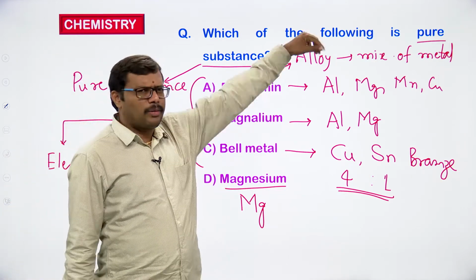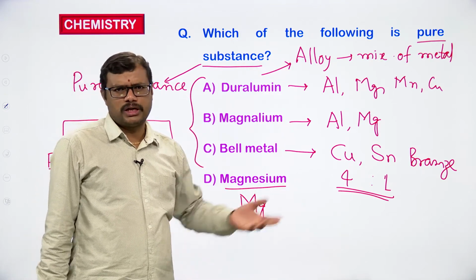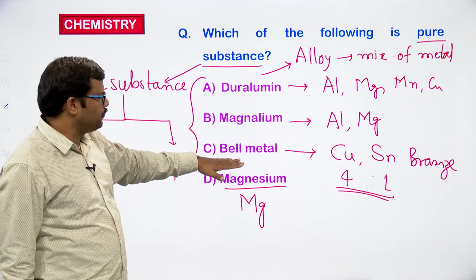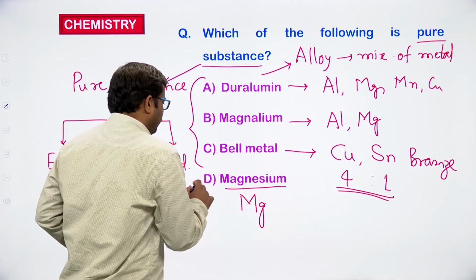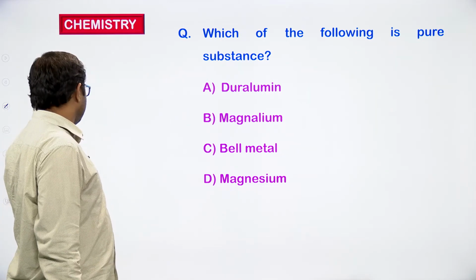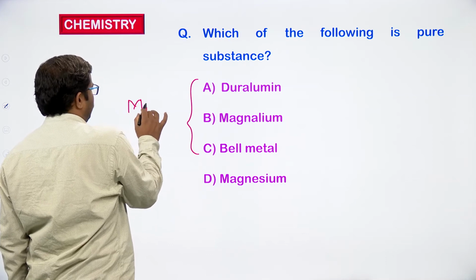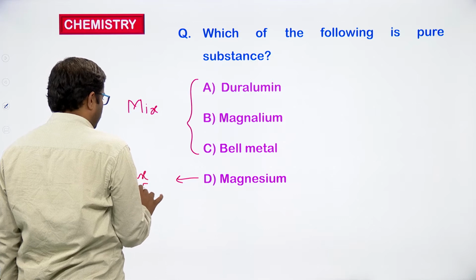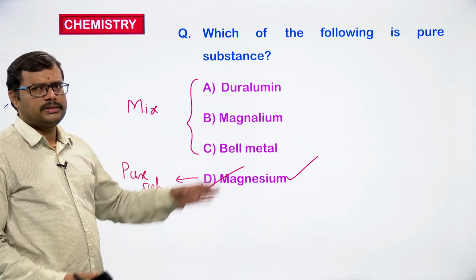Whatever the mixture may be, it may be a homogeneous mixture. Generally alloys are homogeneous mixtures of different metals. So these 3 are all mixtures, whereas the 4th one is a pure substance. Magnesium is an element, so magnesium should be the pure substance among the given options. The first 3 are mixtures and the last one is the pure substance. The element is a pure substance. So option D is the correct option in this case.